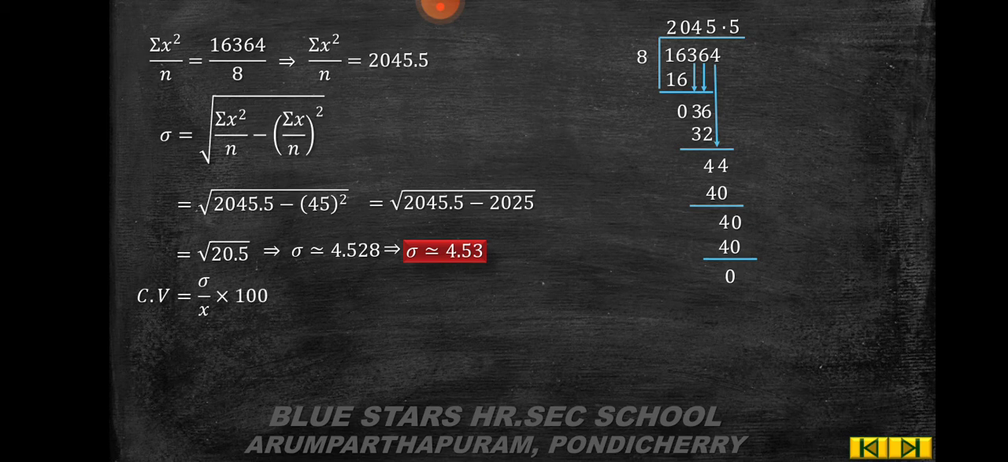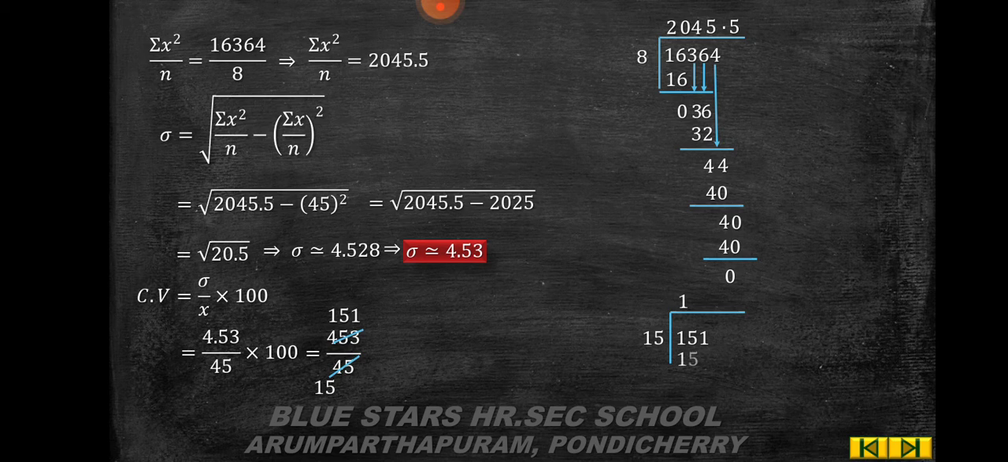Next, you have to find CV. So, CV is equal to sigma by x bar into 100, which is equal to 4.53 by 45 into 100, which is equal to 453 by 45. So you cancel, and it becomes 151 by 15.